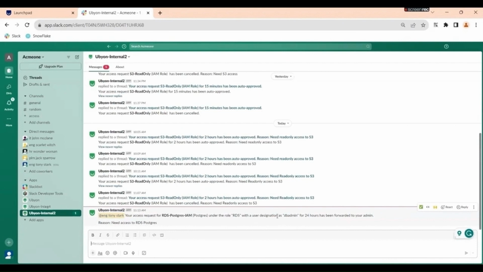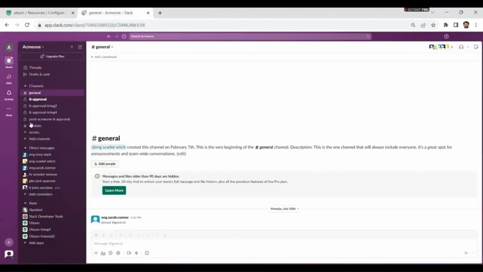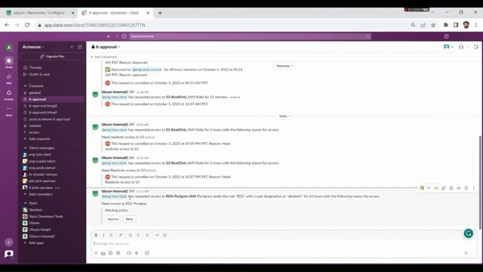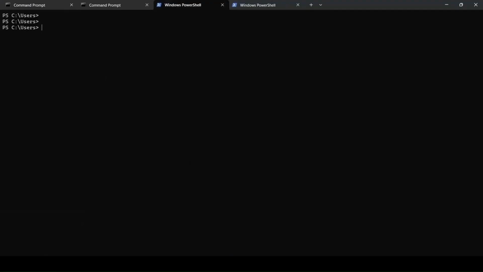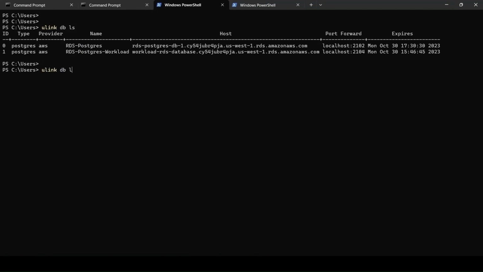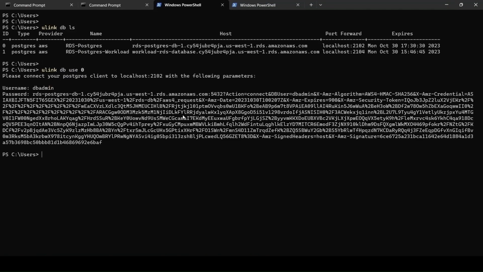The request gets forwarded to their security admin John McClain, and they can decide to either approve or deny the access. In this case, the admin decides to approve the request from the employee. Once approved, the employee using the Ubyon command line can get all the required details to connect to the database and use their preferred DB client to connect.